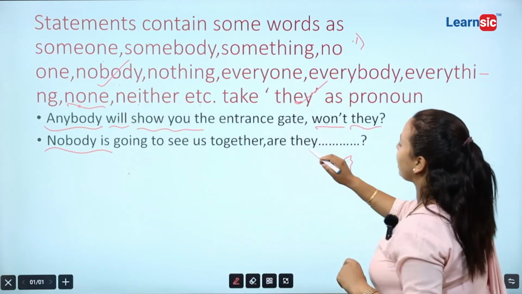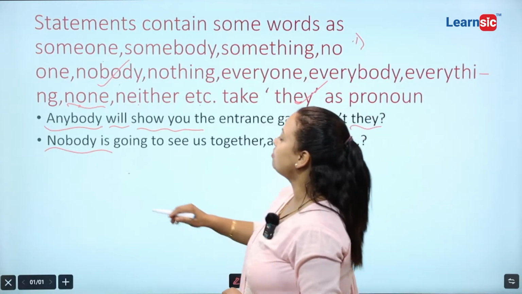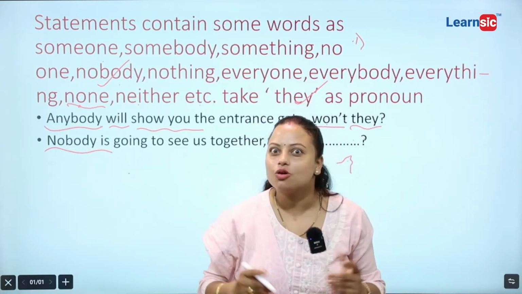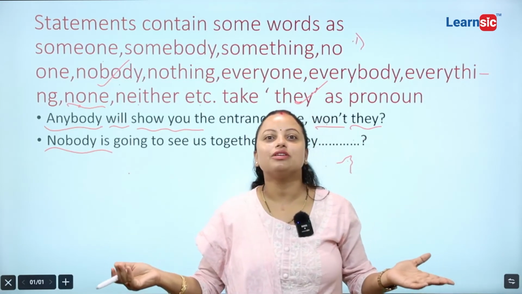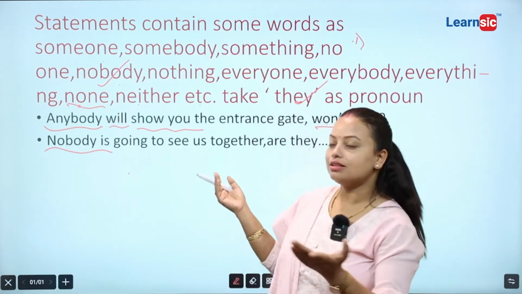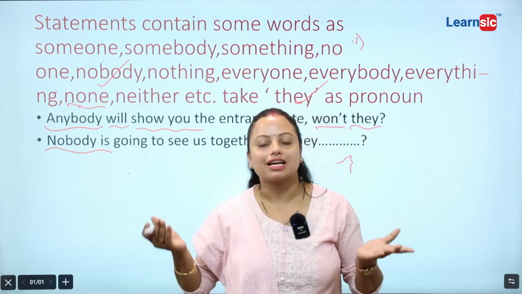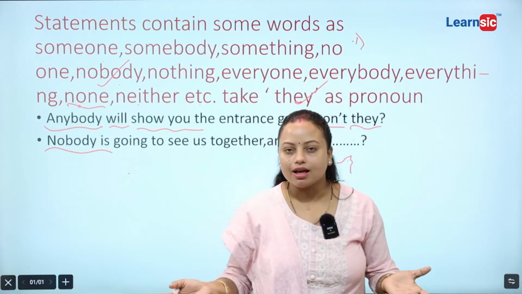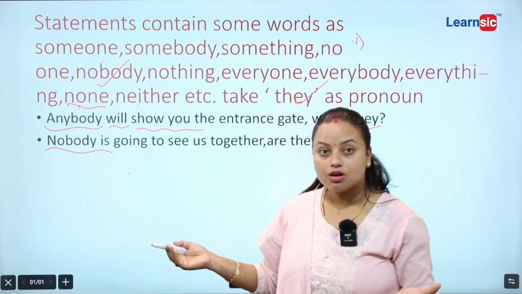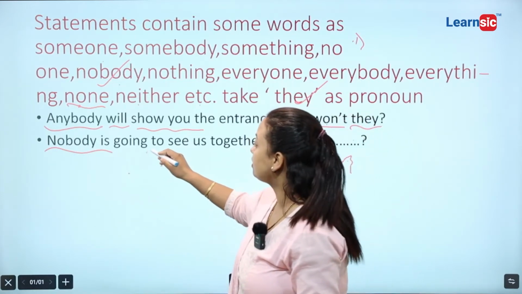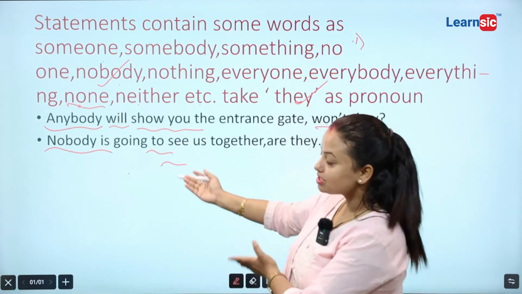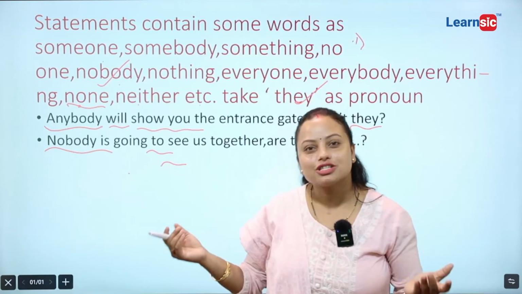That's why our subject is clear. Nobody means, very important thing, nobody gives you a negative sense. So, if there is nobody, then the sentence is negative. Sometimes you may look for not, but there is no not here.